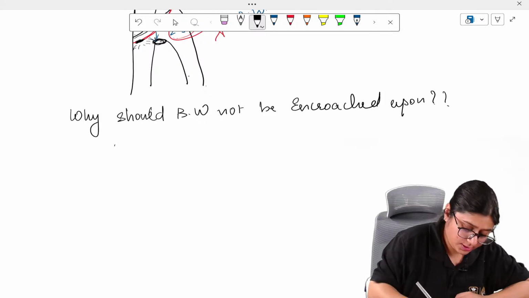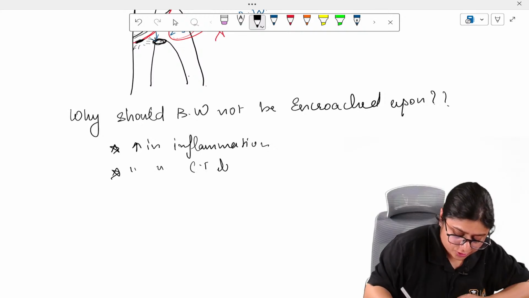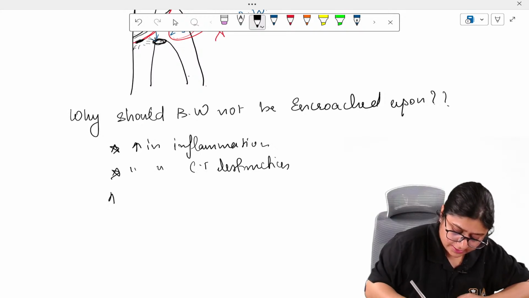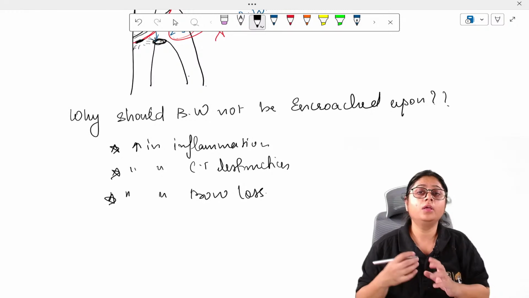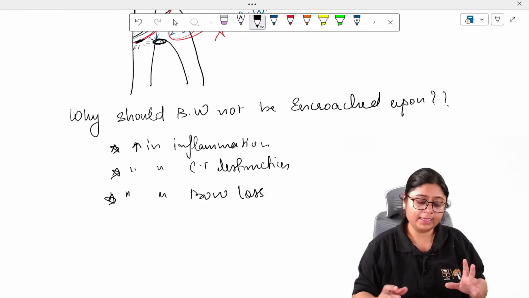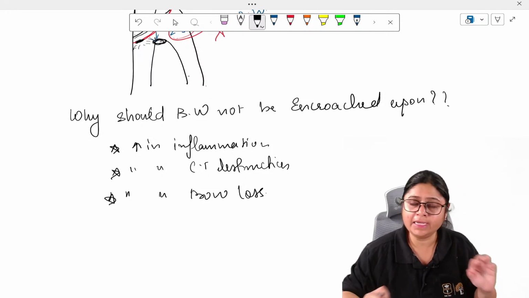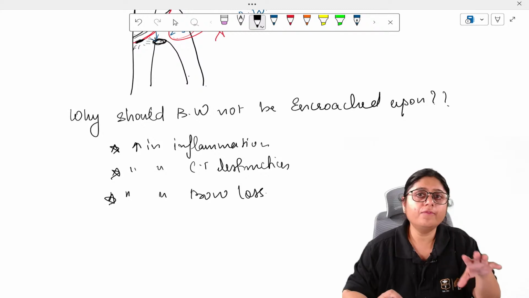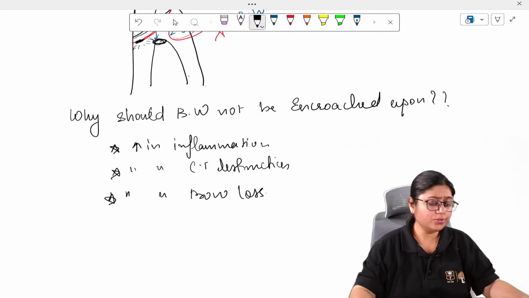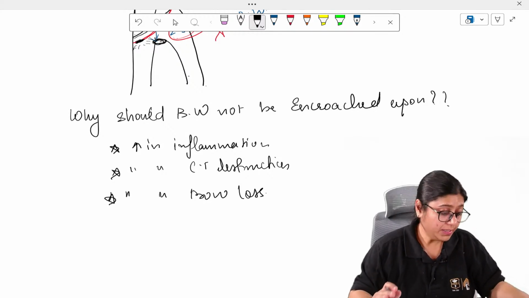Encroached upon because it will lead to increase in inflammation, increase in connective tissue destruction, and increase in bone loss. There will be more pocket formation, more recession in cases where the biologic width is hampered. So 2 mm of biologic width should be maintained anytime, whether you are placing a crown, a restoration, or doing crown lengthening. Understood? So this is the concept of biologic width. With this, we are stopping here.